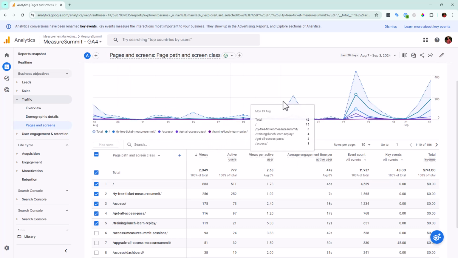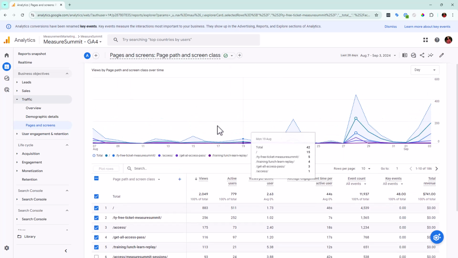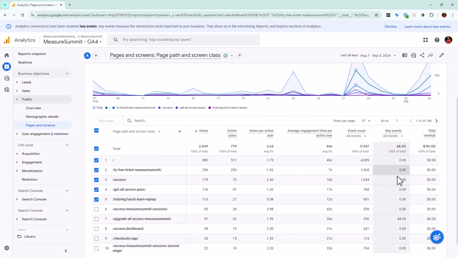Say we're trying to see which sales page, we're sending like 3 or 4 different sales pages at the same time. Which one, how are they doing over time? Which blogs and all these other different things. And obviously we can still do the fun stuff with key events and all of that.